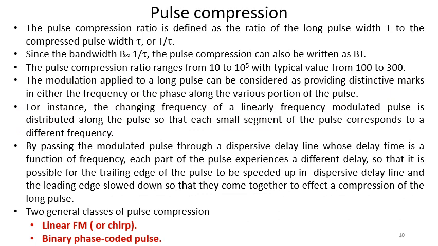The pulse compression ratio is defined as the ratio of the long pulse width T, capital T, to the compressed pulse width tau, that means T by tau. This is how we define the pulse compression ratio. Now since the bandwidth B is nearly equal to 1 by tau, of the order of 1 by tau, the pulse compression ratio can also be written as B into T, because 1 by tau equals B, so T into B is the pulse compression ratio. The pulse compression ratio ranges from 10 to 10 to the power 5, with typical values from 100 to 300.